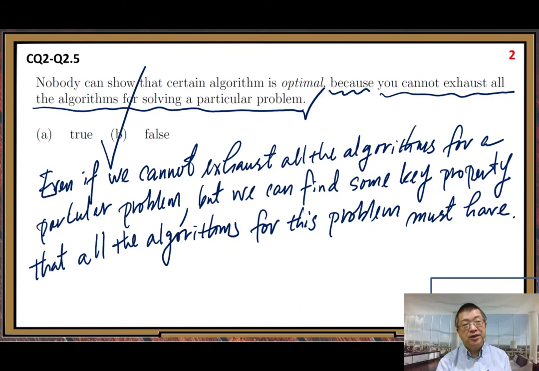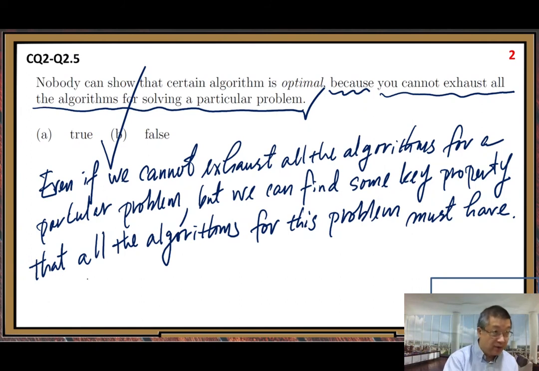One comparison can only eliminate one element. That's the key property: one comparison can eliminate at the most one element.